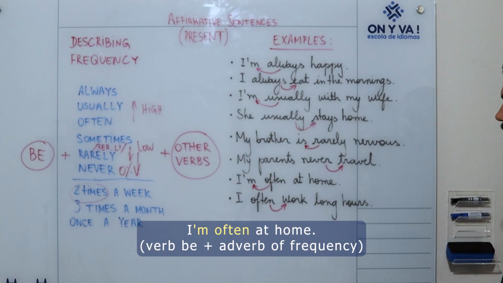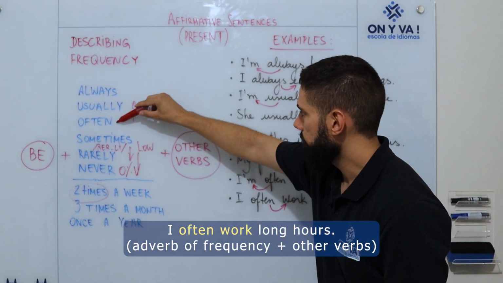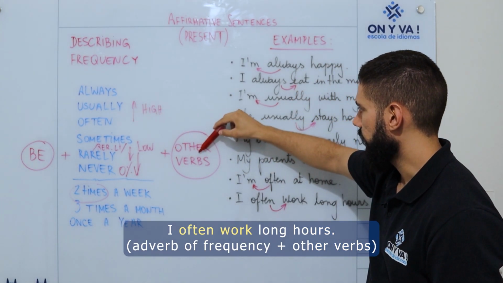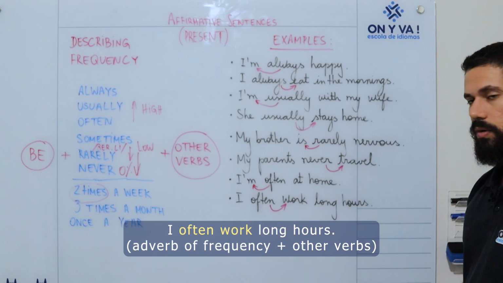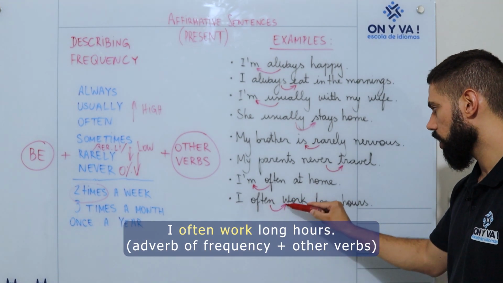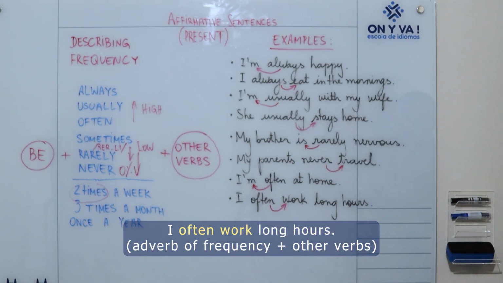I'm often at home. Work. Other verbs. So often before, and after other verbs. I often work long hours, not I work often long hours. I often work long hours.